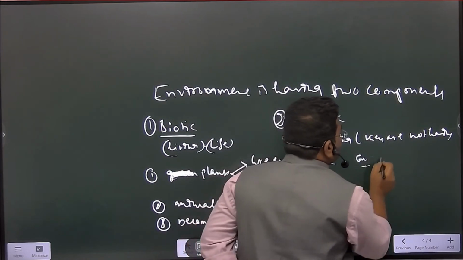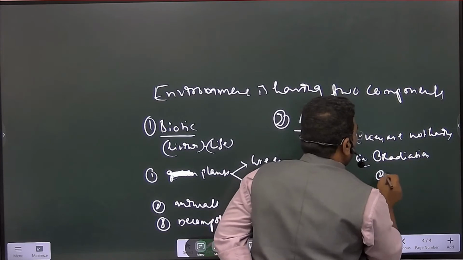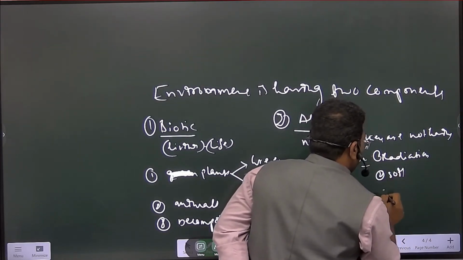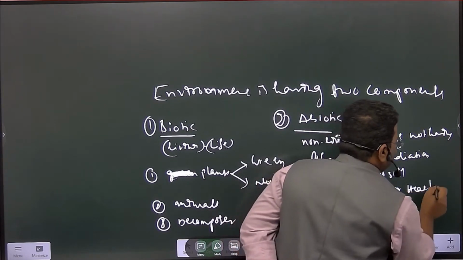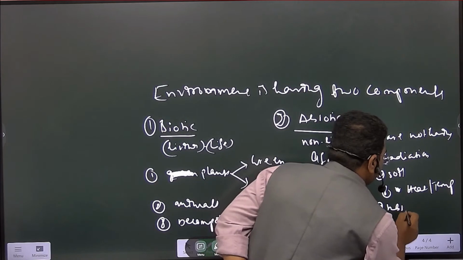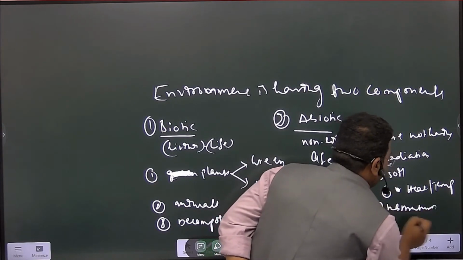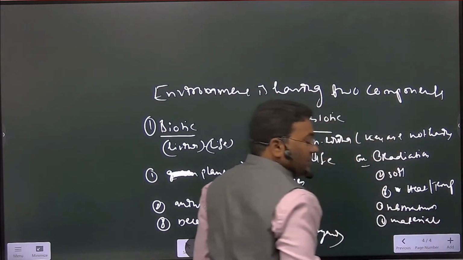In abiotic, see the example. Here example you can say radiation, soil, है ना? Then heat, or you can say temperature, and substratum and materials, है ना?